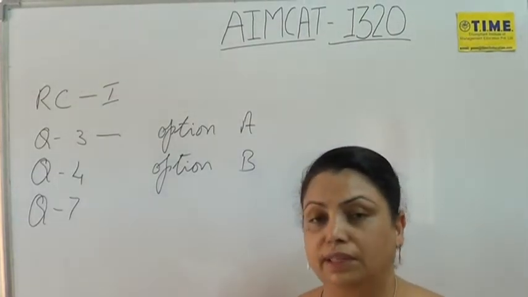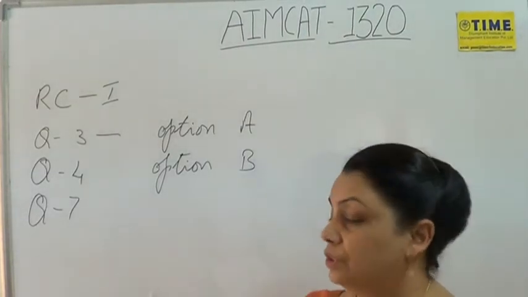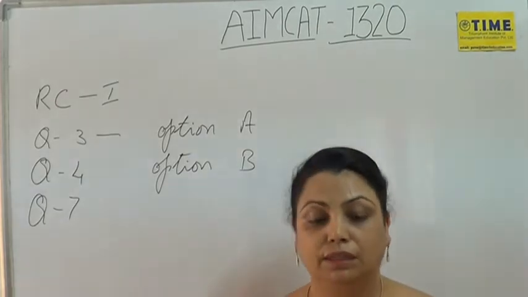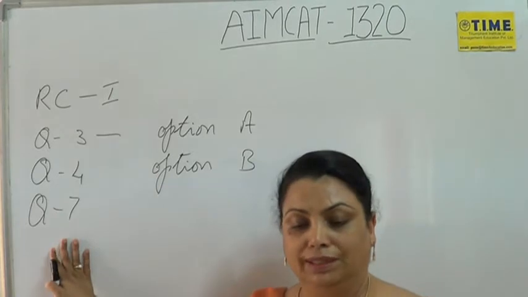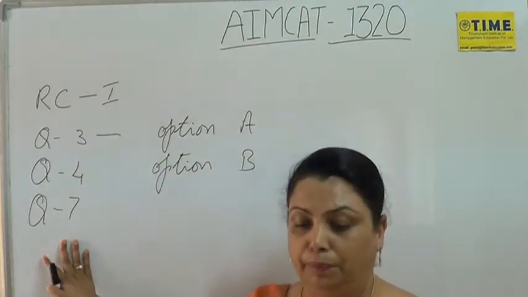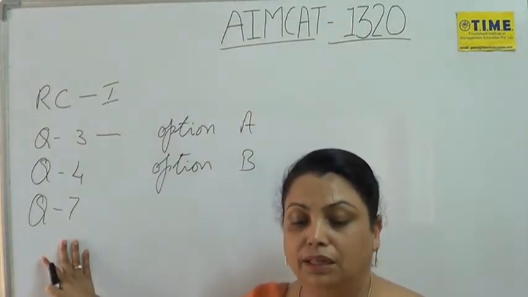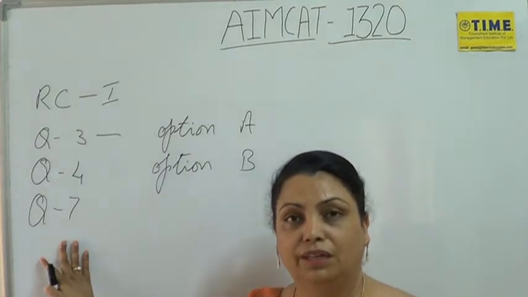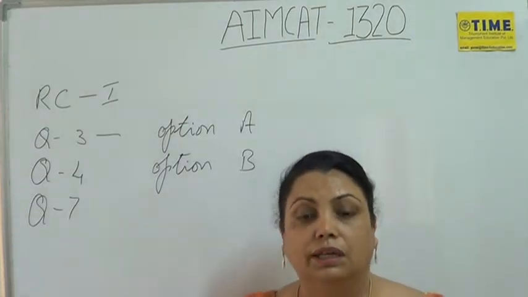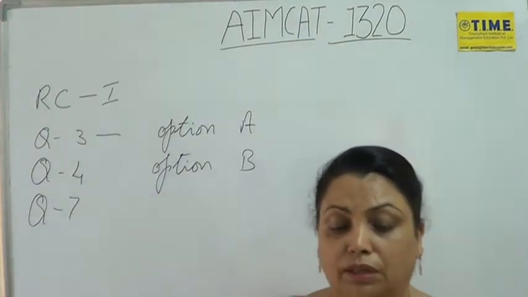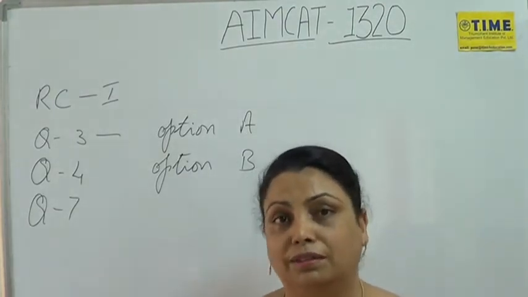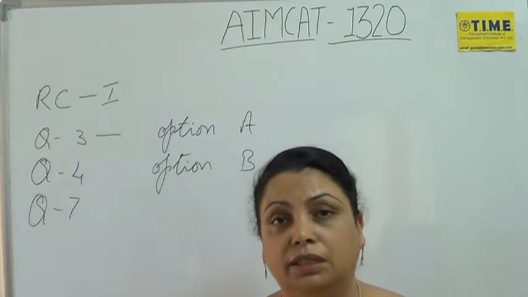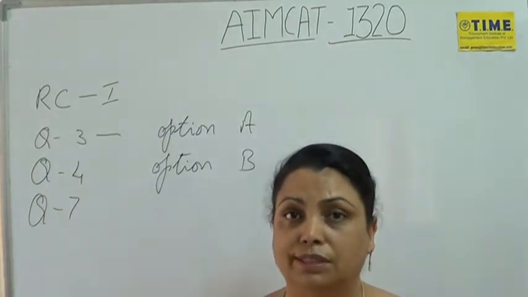Let's talk about another type of question now, and that is questions on para-jumbles. That is question number 7. Now, the correct method of doing a para-jumble basically is trying to look for links and links alone. It is very misleading if you are going to look for introductory sentences, equally misleading if you are looking for concluding statements.